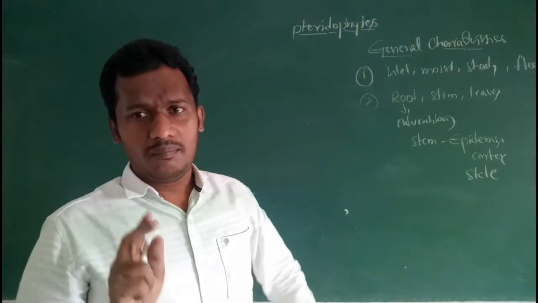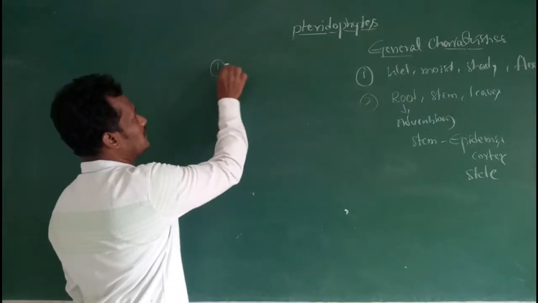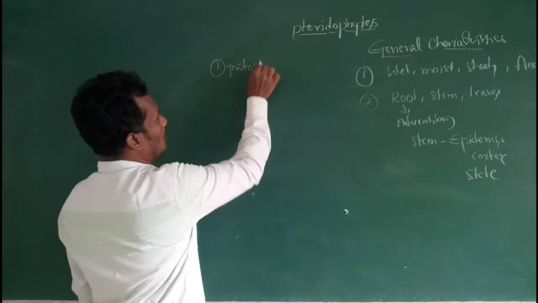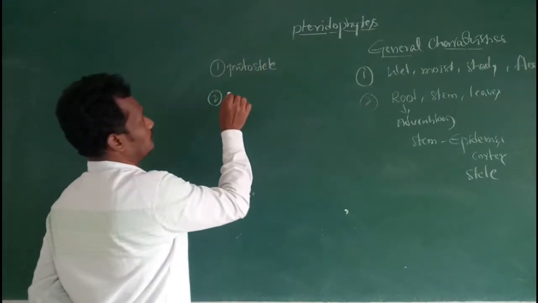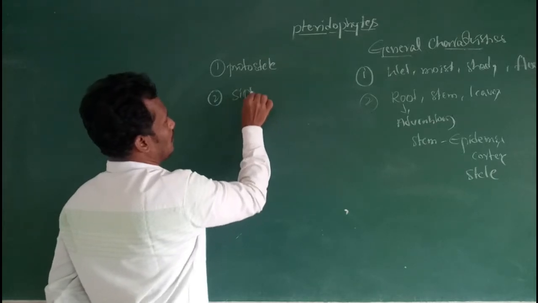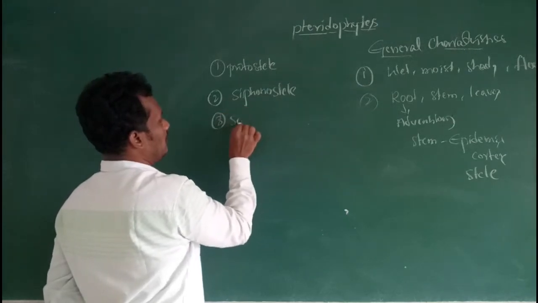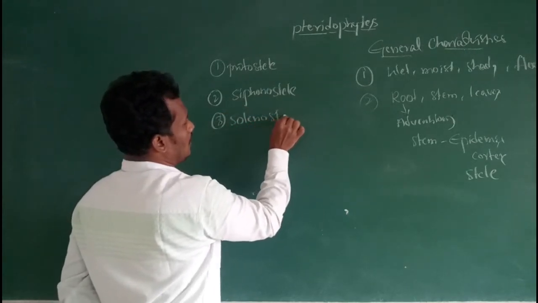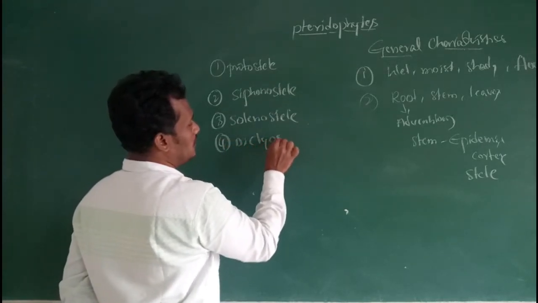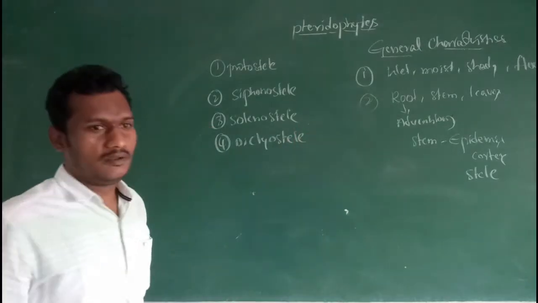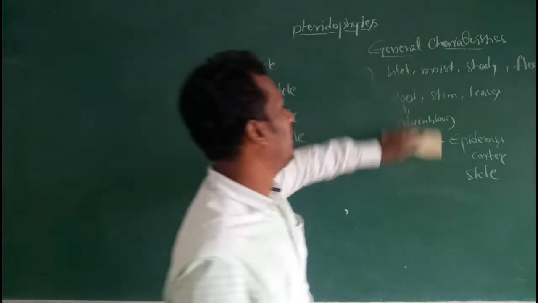In pteridophytic plants, and in all plants, four types of steles are present. These are protostele, siphonostele, solenostele, and dictyostele. So four types of steles are present: protostele, siphonostele, solenostele and dictyostele.